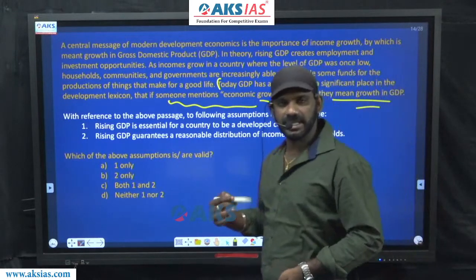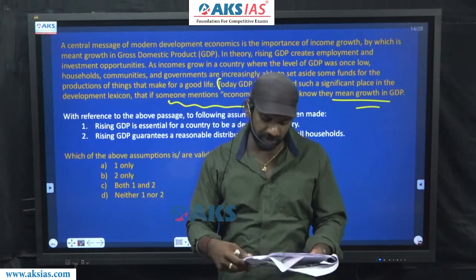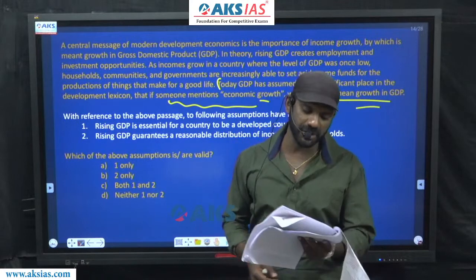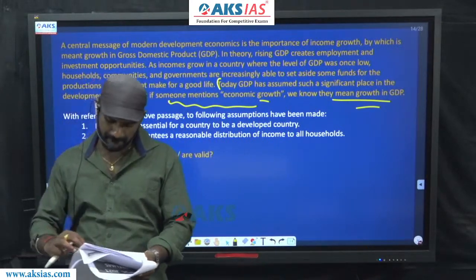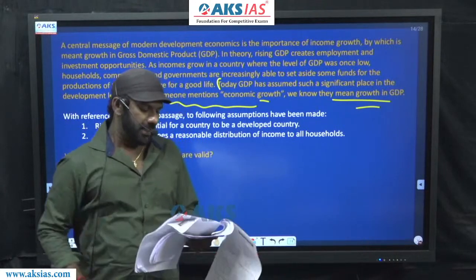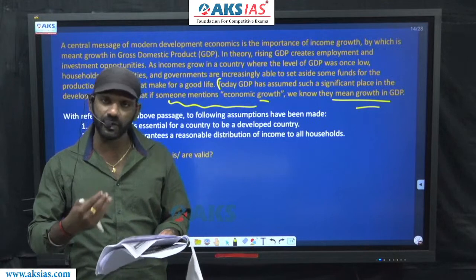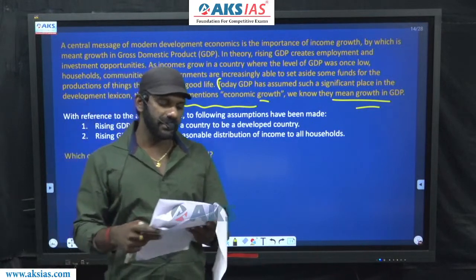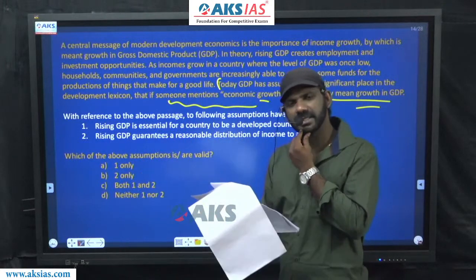If someone mentions economic growth, we know that it means growth in GDP. Now come to the first option. Which of the following can be assumed from the paragraph? Rising GDP is essential for a country to be a developed country.